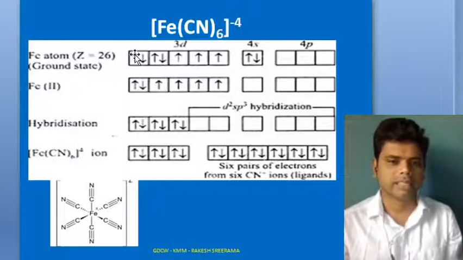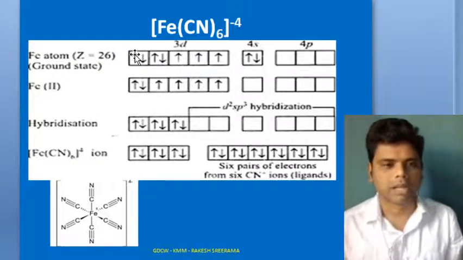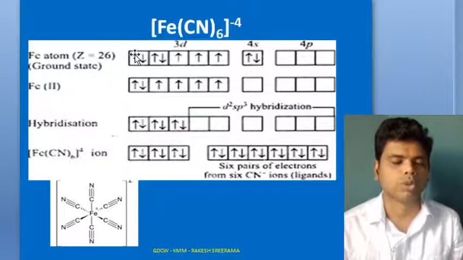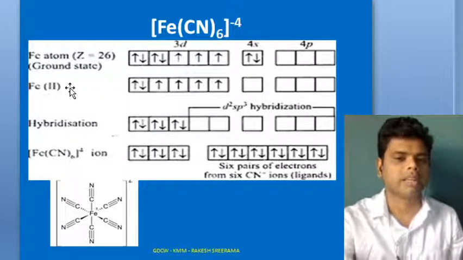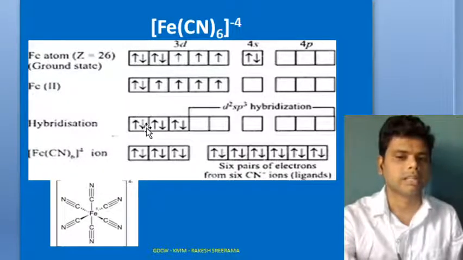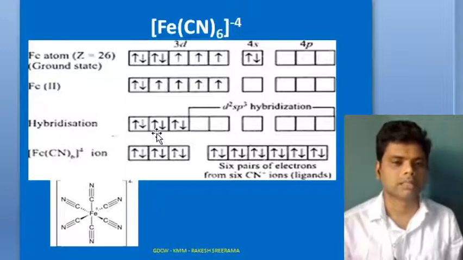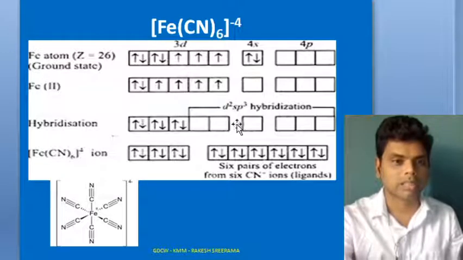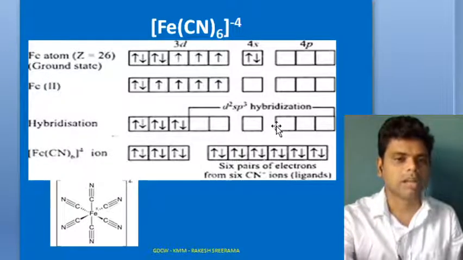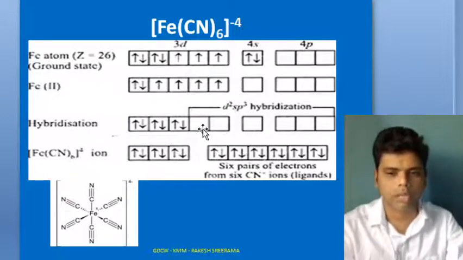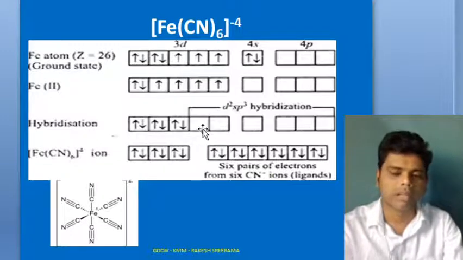When this strong field ligand is approaching towards your metal ion, what happens? Forceful pairing of electrons against Hund's rule. In Fe plus 2 you are having 6 electrons. These 6 electrons will pair up and result in 3 pairs. So now you got 2 vacant d orbitals. These 2 vacant d orbitals with the 4s orbital and 3 4p orbitals intermix in a hypothetical way and produce d2sp3 hybrid orbitals whose geometry is octahedral.